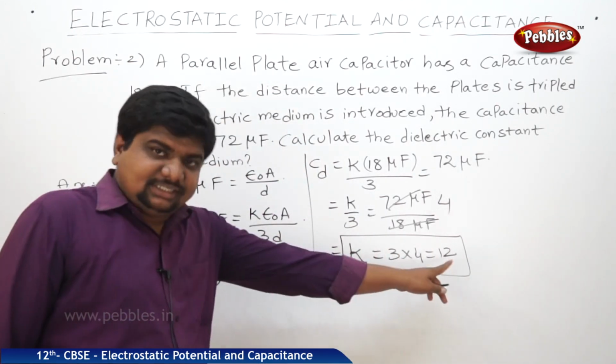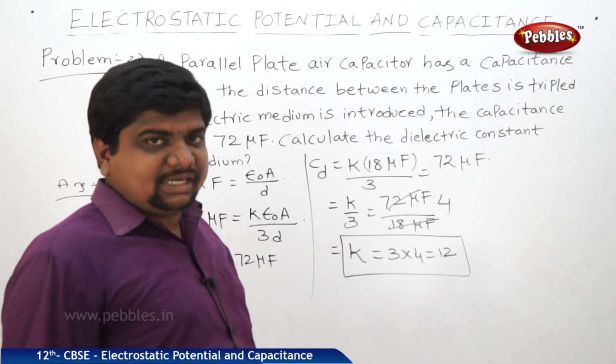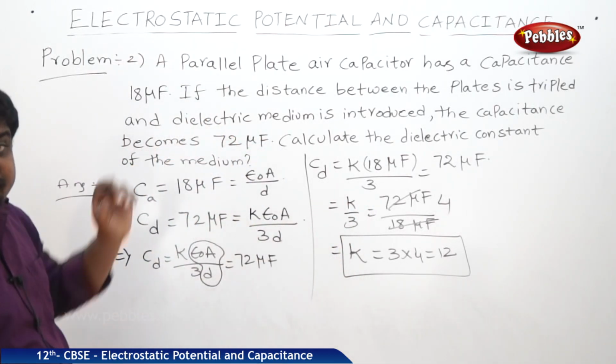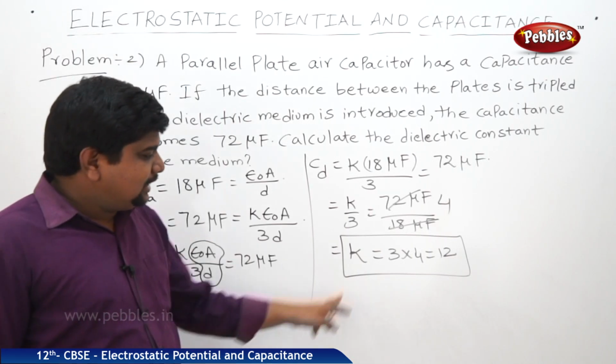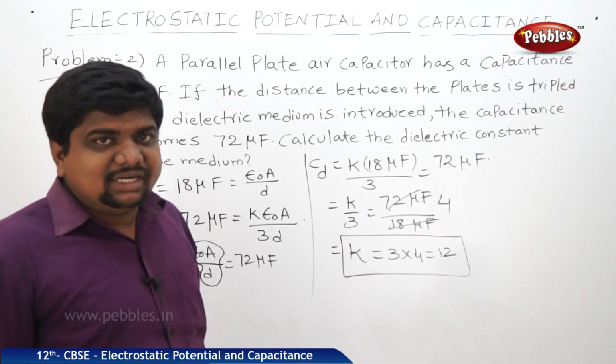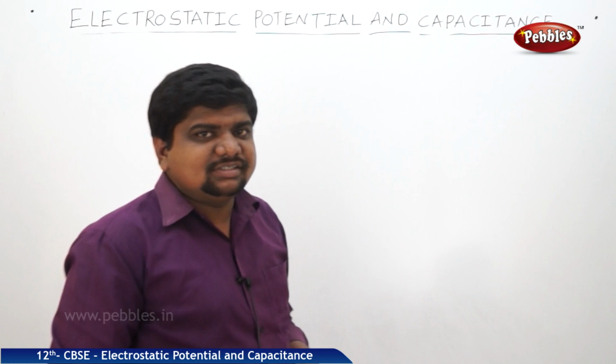Therefore, the dielectric constant is 12 for the case where the gap between the plates is tripled and a dielectric medium is introduced, then its capacitance becomes 72 microfarad. The corresponding K value is 12. As we mentioned, K is a unitless, dimensionless quantity. Next, grouping of capacitors, or combinations of capacitors.